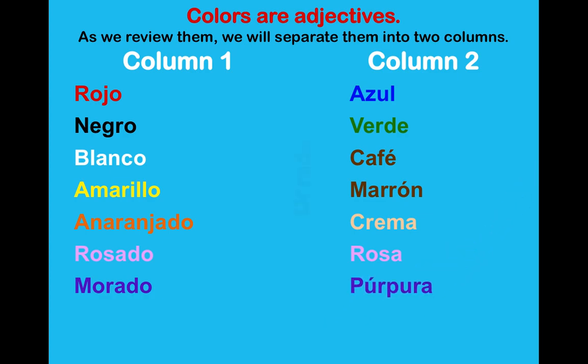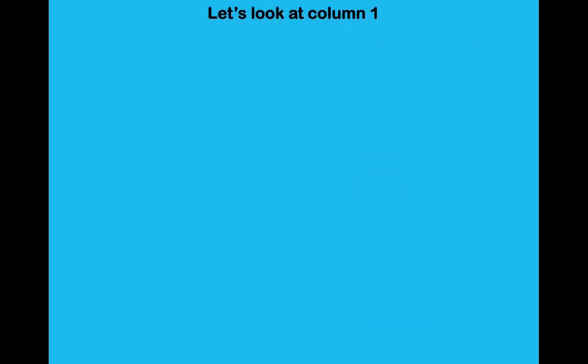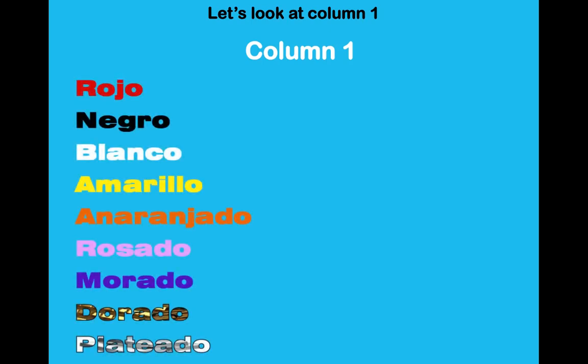Dorado, column 1. Violeta, you guessed it, under column 2. Plateado will be our last color for column 1, and let's see what's going to go under column 2. We have gris. Look at these two columns. Now, we're going to just take a look at column 1 all by itself. Column 1, look at all these colors.